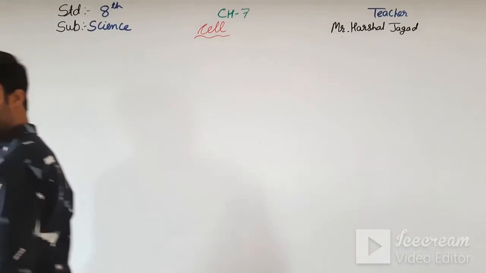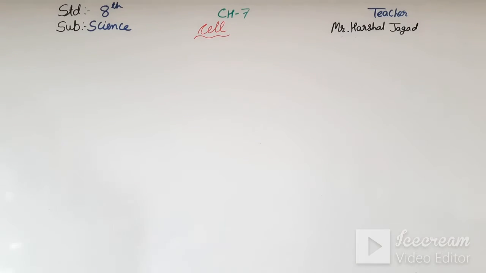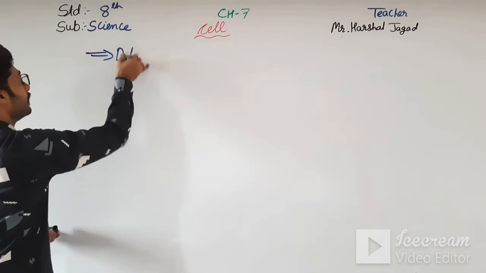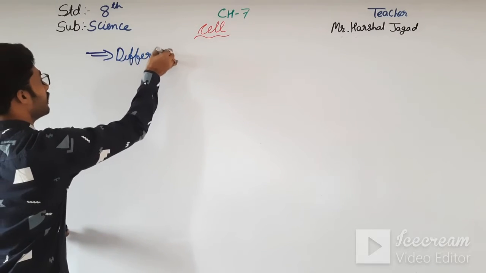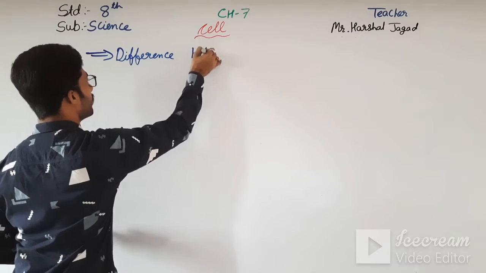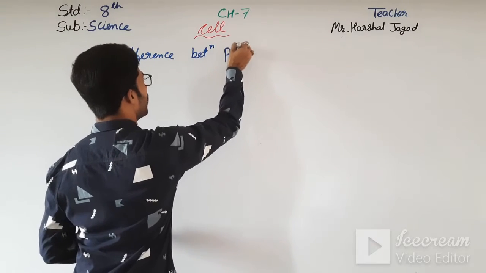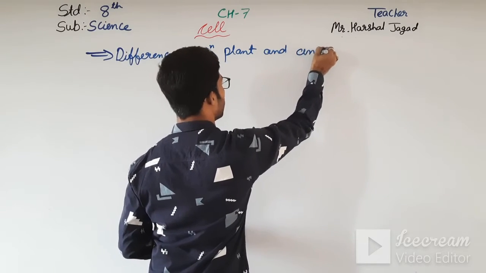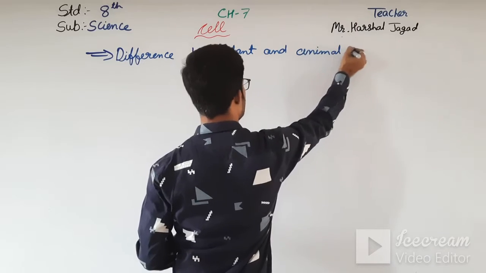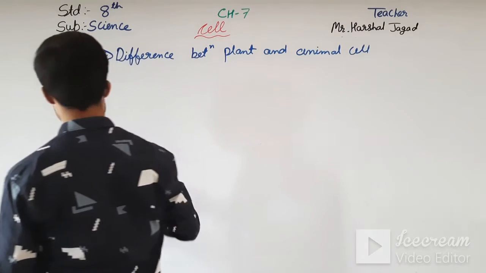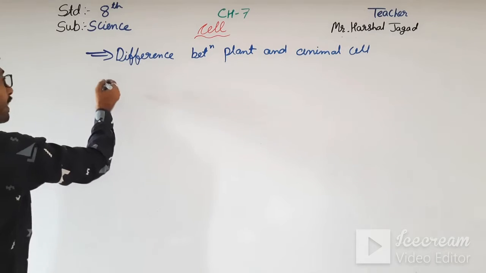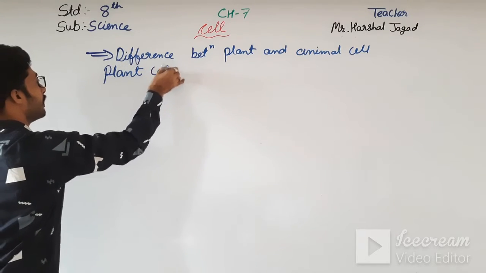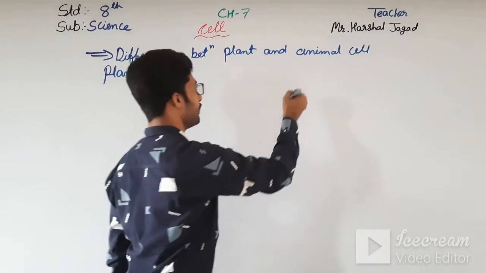So next is the difference between plant and animal cell. So let us do that. Here we take the plant cell this side and this side we take the animal cell.